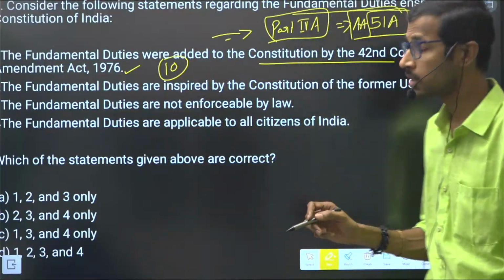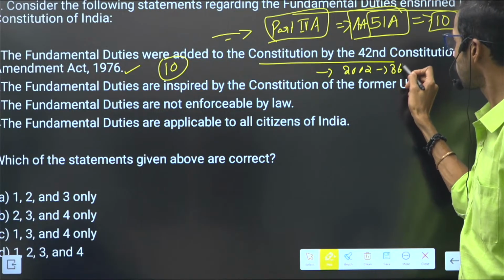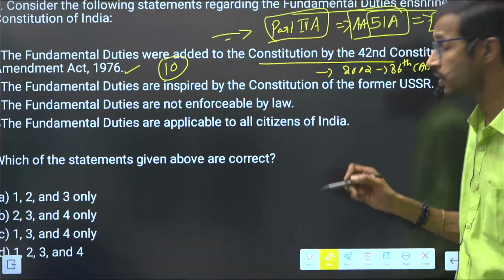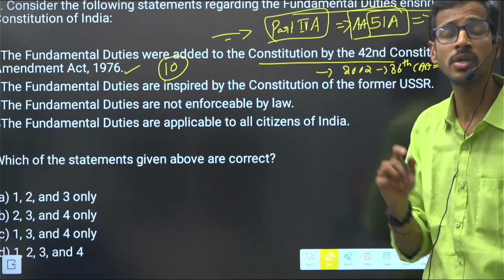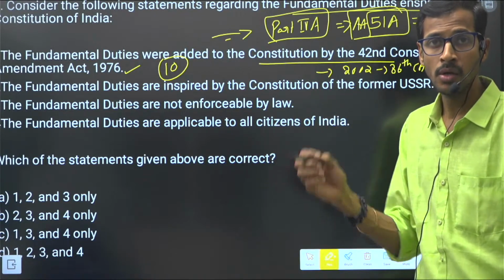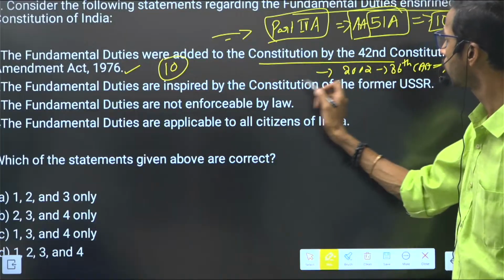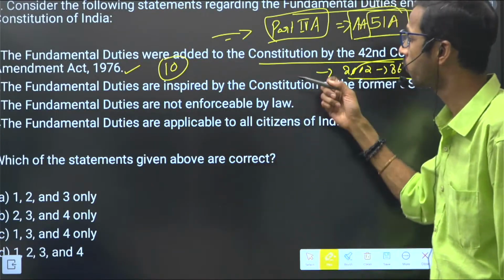But the 2002 86th Constitution Amendment Act included another duty. What is that? The 11th of the fundamental duties, related to educational rights. Parents or guardians should provide education to the child. That was included in the 2002 86th Constitutional Amendment Act. Right? So very, very important.